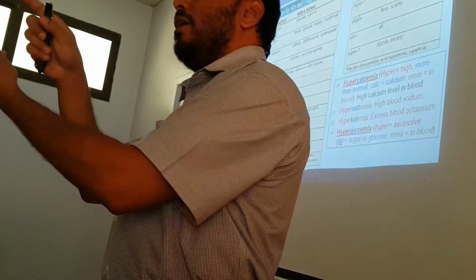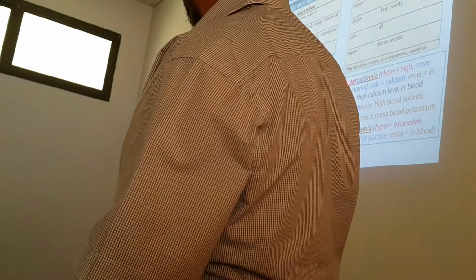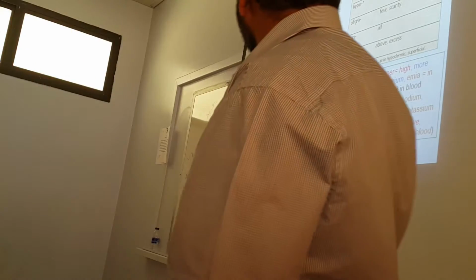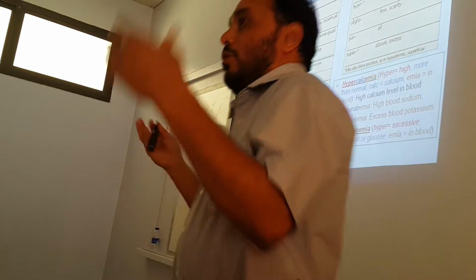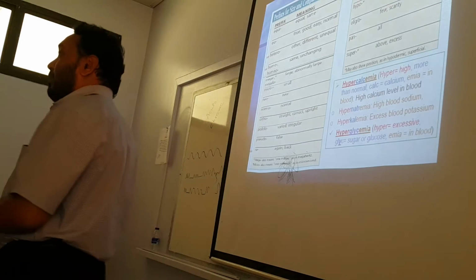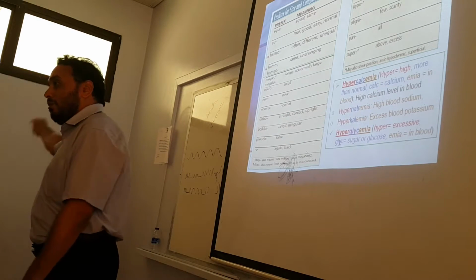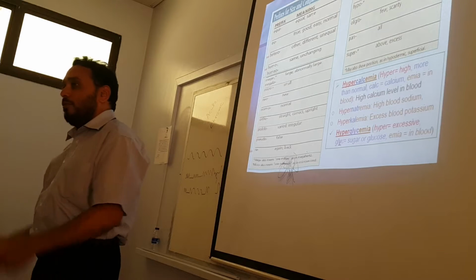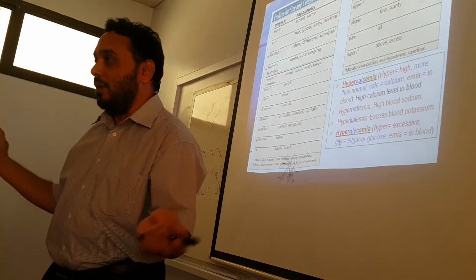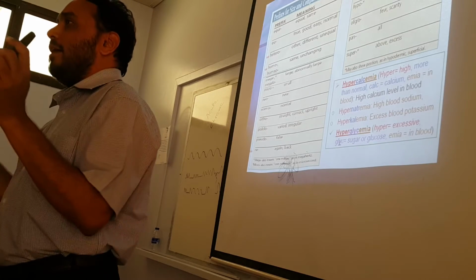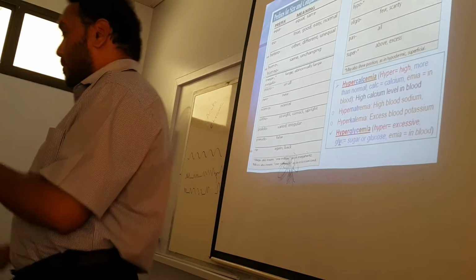Hyper means increasing in the blood. Suppose you don't use the term, then you will have to write like this: there is increased calcium in the blood of this patient. If you write patient has hypercalcemia, everyone understands that. All the health professions understand that. Hypercalcemia. Okay, let us go on.